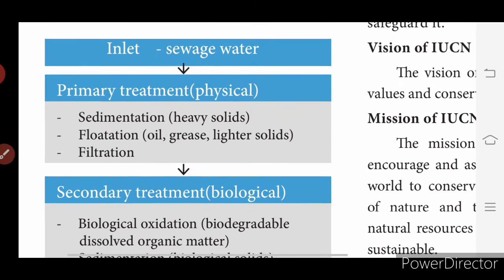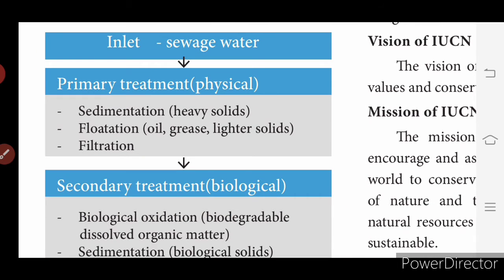So see, the inlet is sewage water, and primary treatment is physical. What are the processes involved here? Sedimentation, that is heavy solids. In this primary treatment, the heavy solids in the wastewater will be cleaned up, then flotation, that is oil, grease, and lighter solids, which will be filtered. So we physically pick up everything heavy, like plastic or stones, whatever is visible to us in a larger size. So we remove everything physically, and through flotation, oil, grease, and lighter solids are filtered.